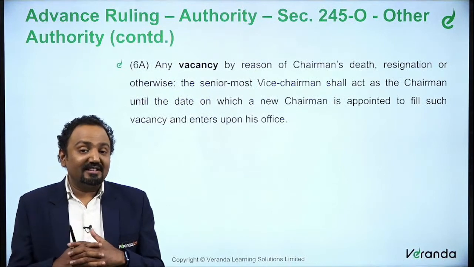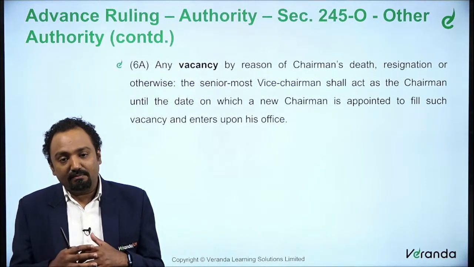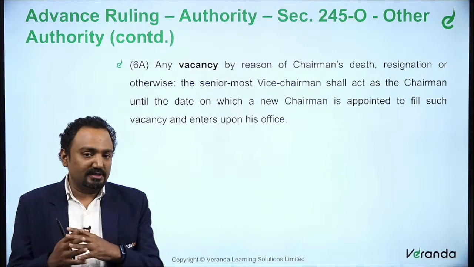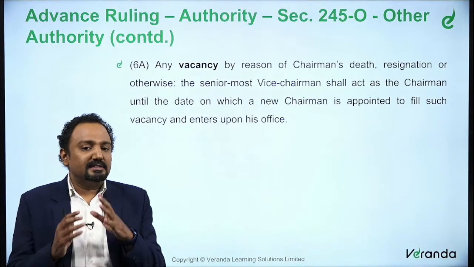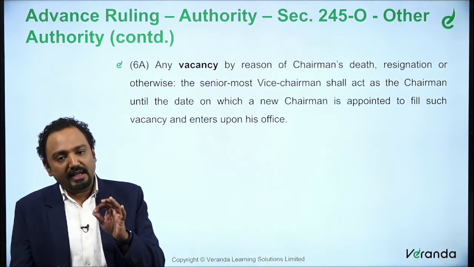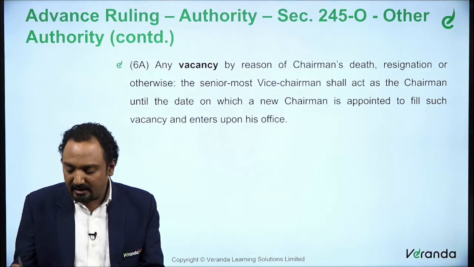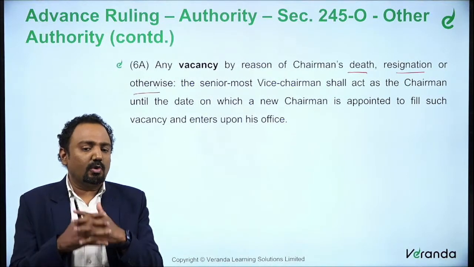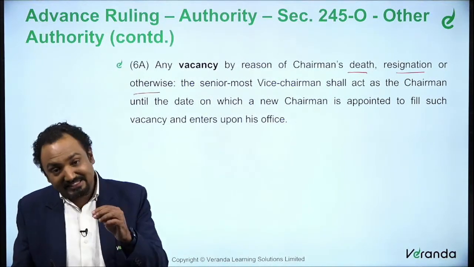And whenever there is any vacancy, this vacancy is split into two subsections, 6A and 6B. 6A provides for the case of death, resignation or otherwise. So it provides three reasons. What happens in such a scenario?